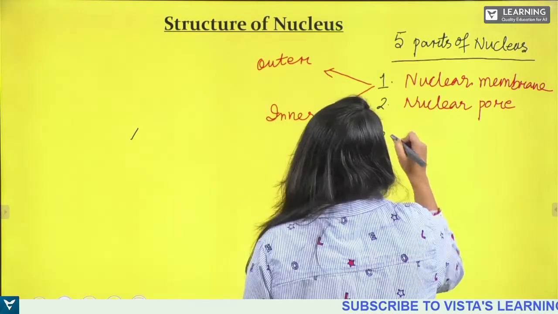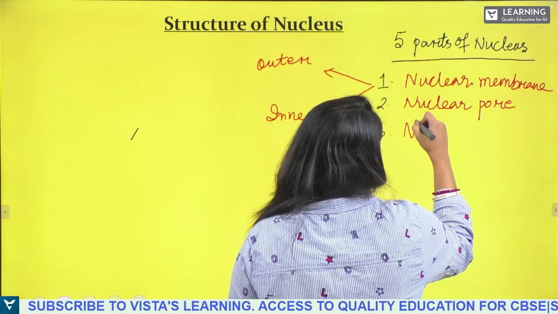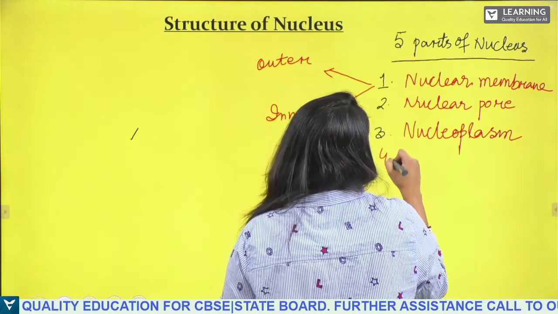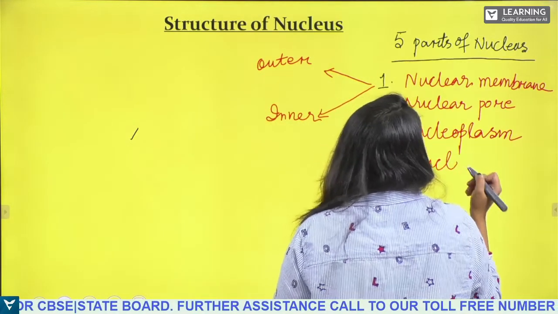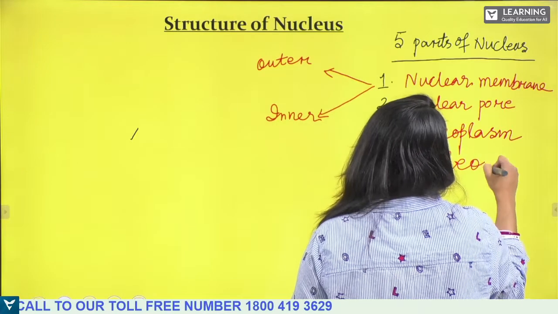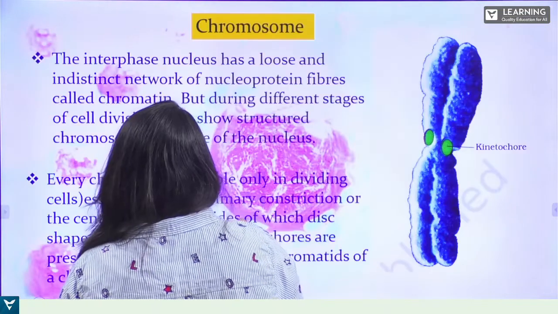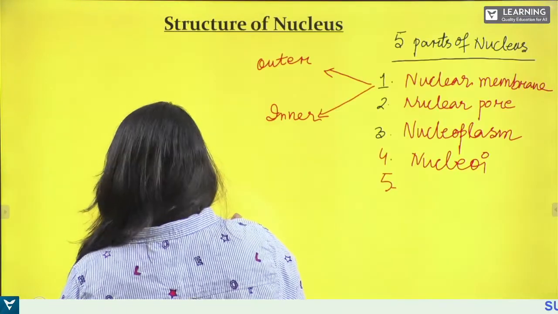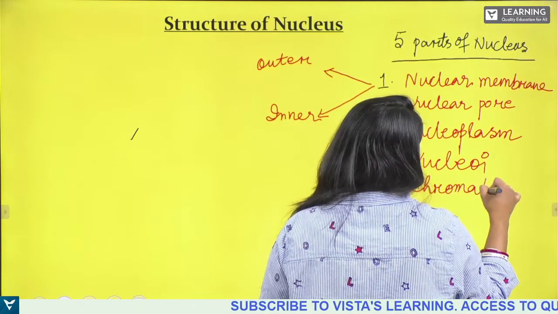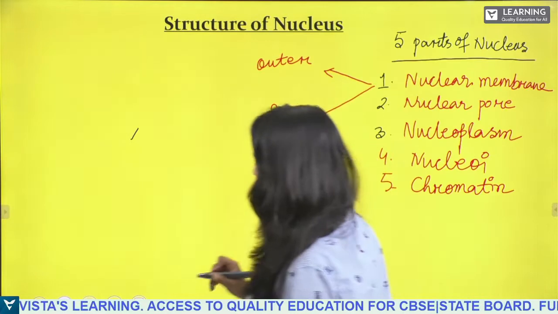And also in the nucleus, what you will find is the nucleoplasm. Okay, nucleoplasm, then nucleoli. Okay, then what else? So in the nucleus you will find nucleoli and chromatin. Okay, so inside the nucleus you will find these various things.